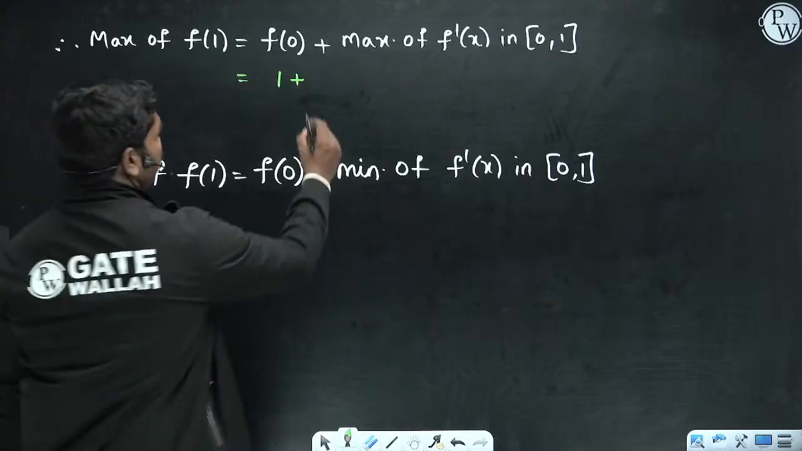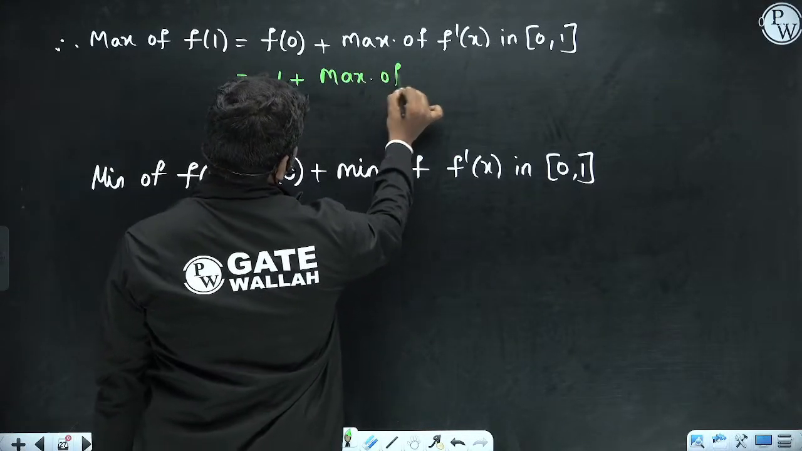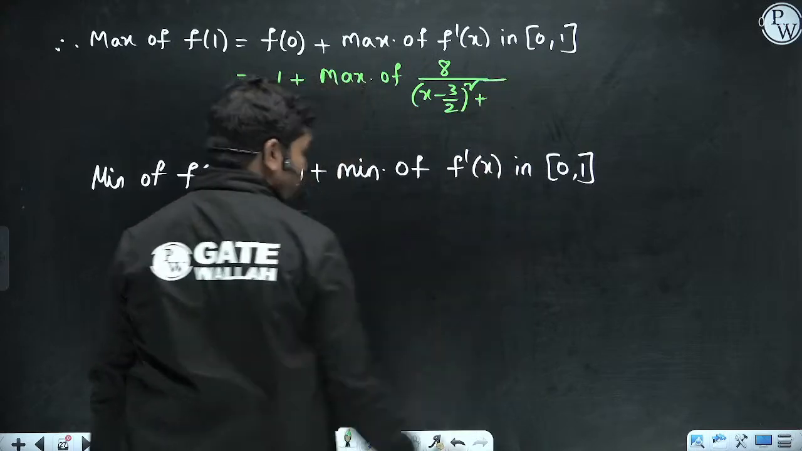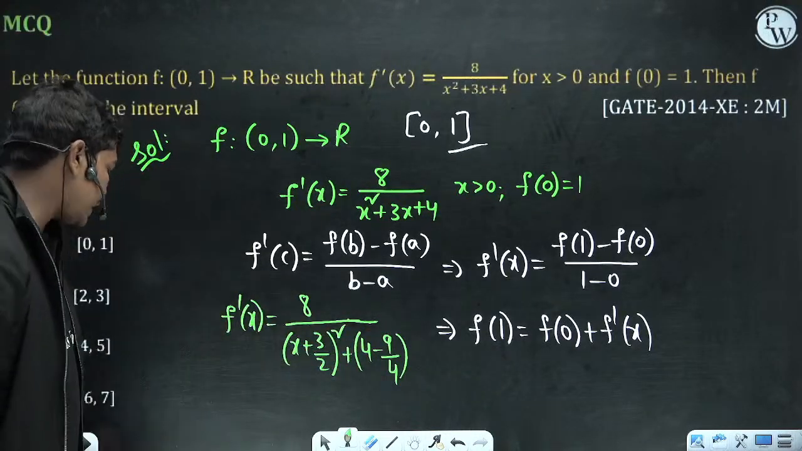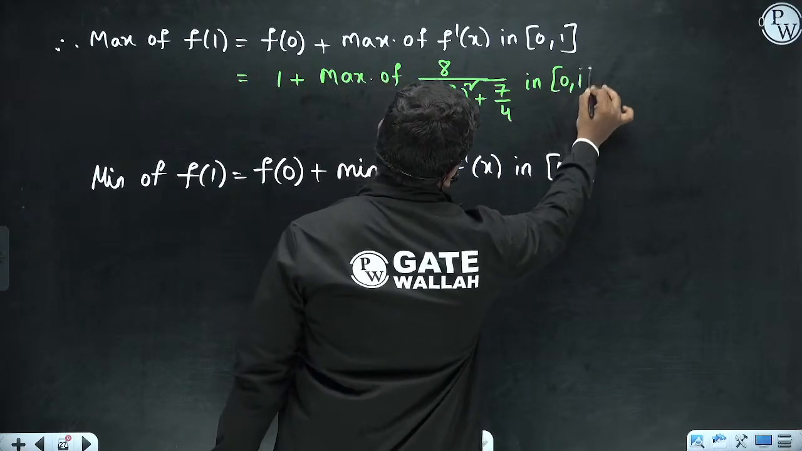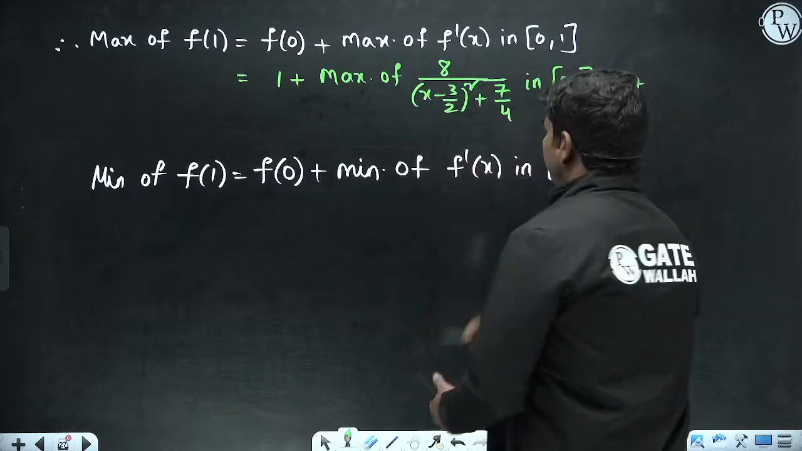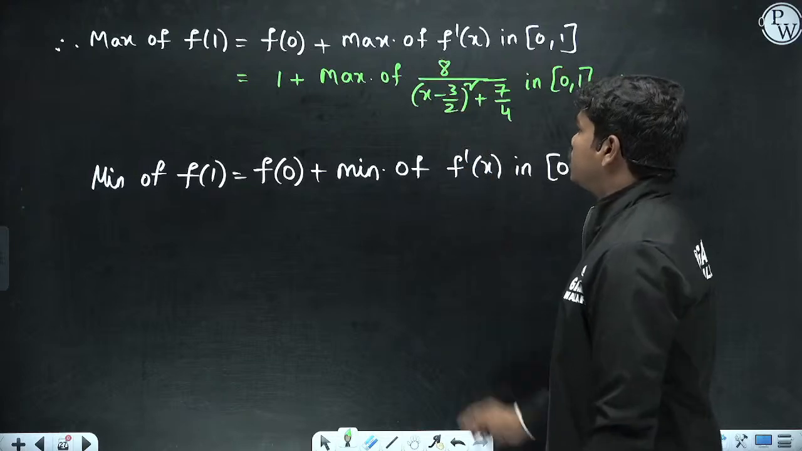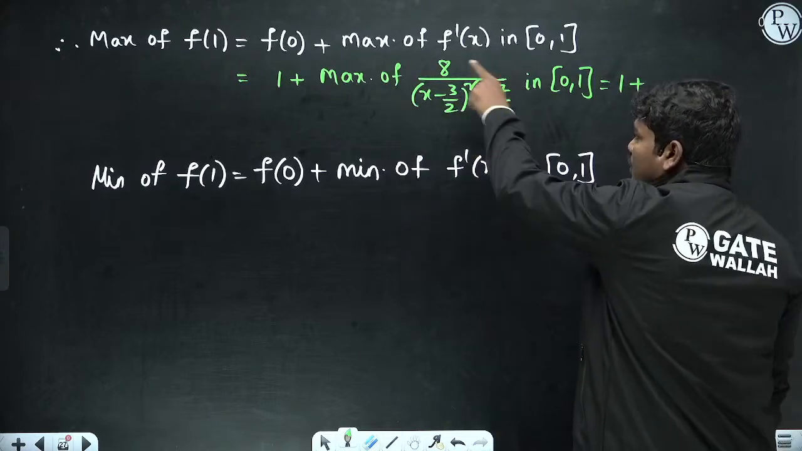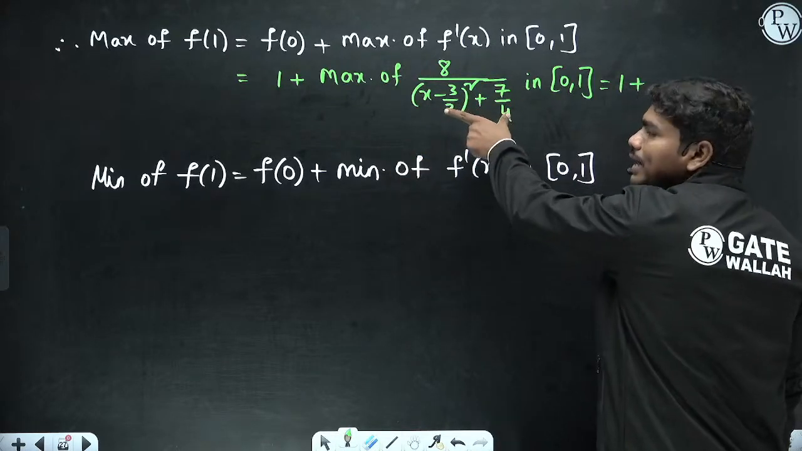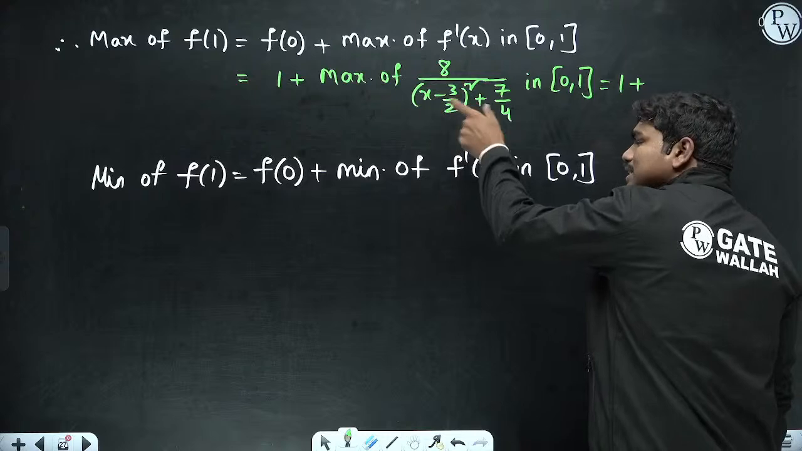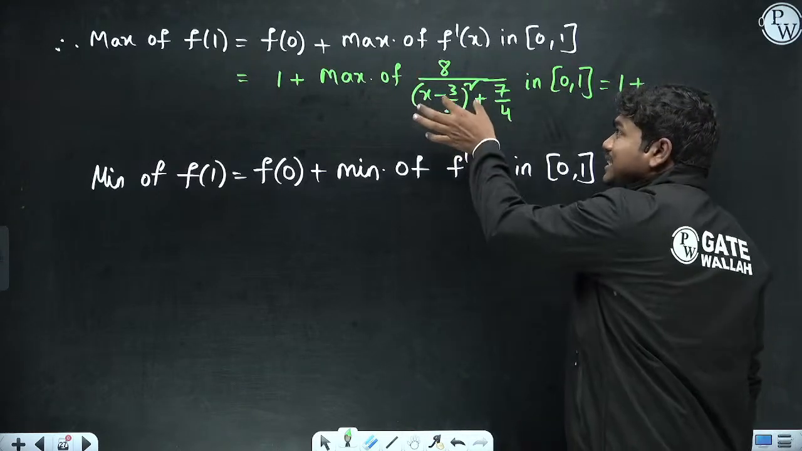So you want the maximum of 8 by x minus 3 by 2 whole square plus, what could be this value? 16 minus 9, 7 by 4, in 0 to 1. Now tell me one thing, this is equal to 1 plus... if you want the maximum of this function, then you should want the minimum of this value. Yes or no? Correct? Look, try to understand carefully here. If you want the maximum of this complete function, you should know the minimum value of the denominator. So x minus 3 by 2 whole square has to be minimum.